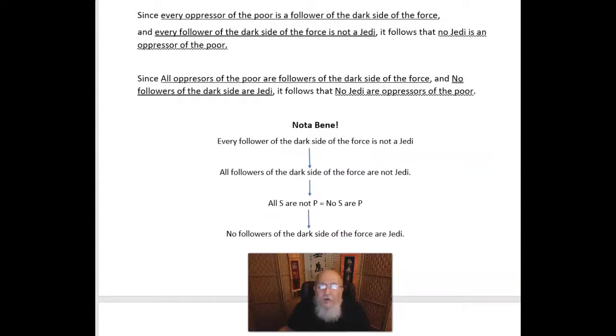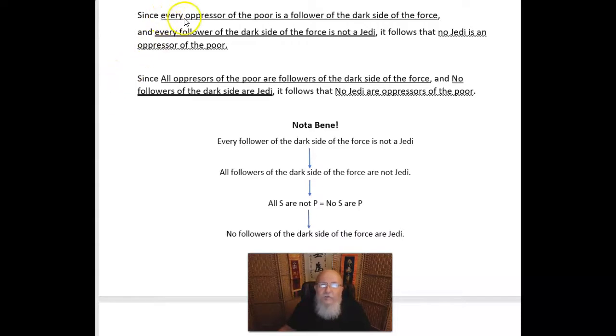Now let's consider another example. Take this argument I've found in the wild. In the wilds of my own mind, actually. Since every oppressor of the poor is a follower of the dark side of the Force, and every follower of the dark side of the Force is not a Jedi, it follows that no Jedi is an oppressor of the poor. So first we want to put all the statements into standard form.